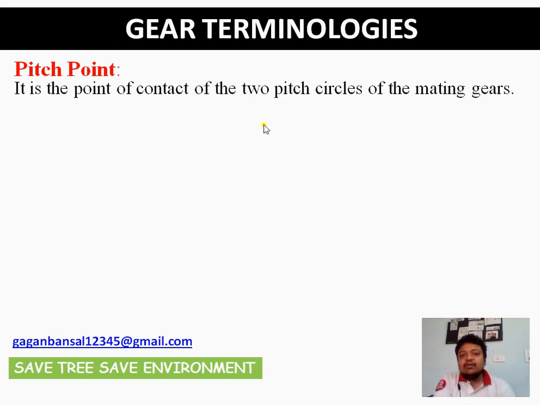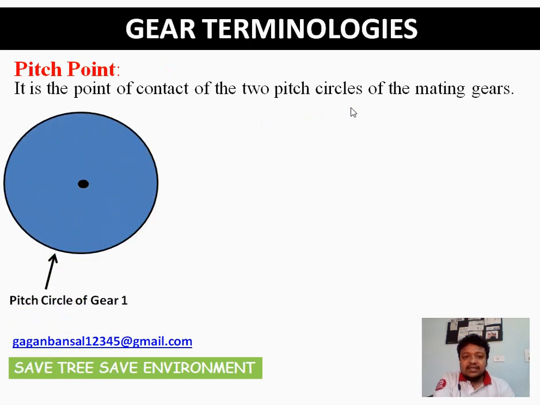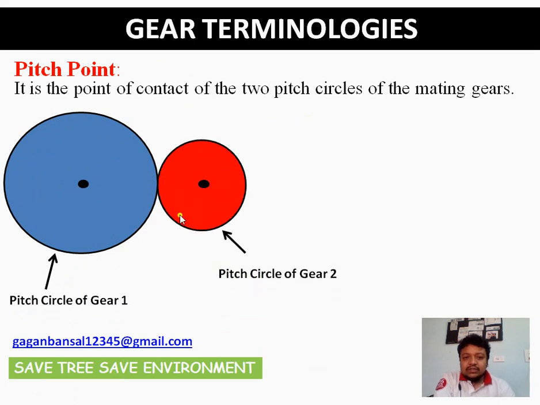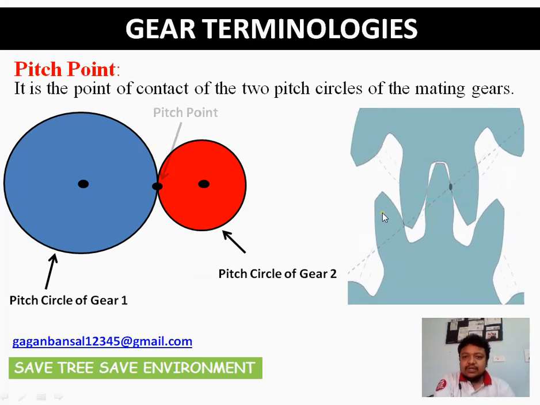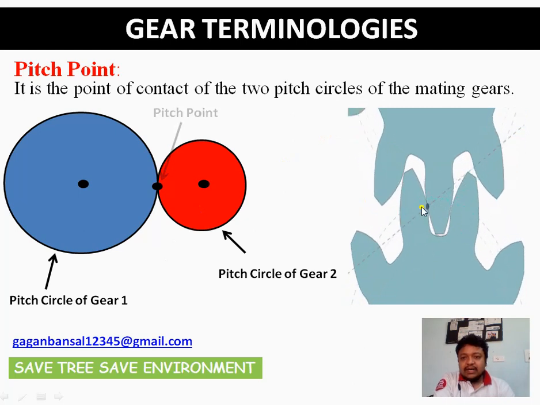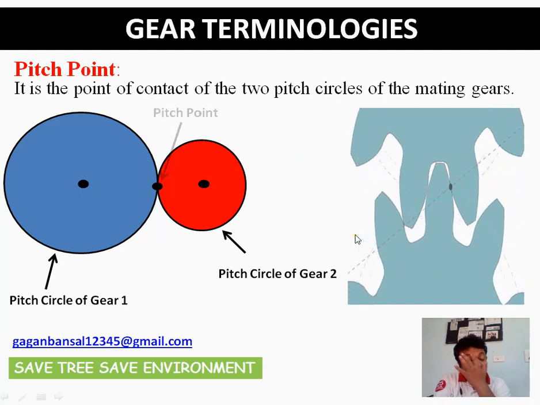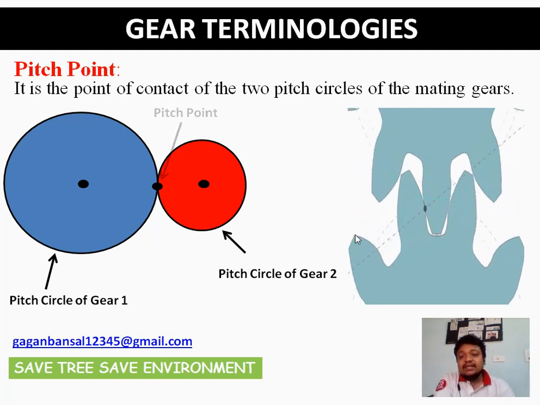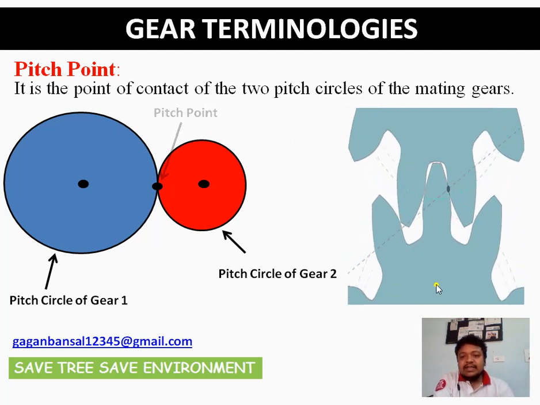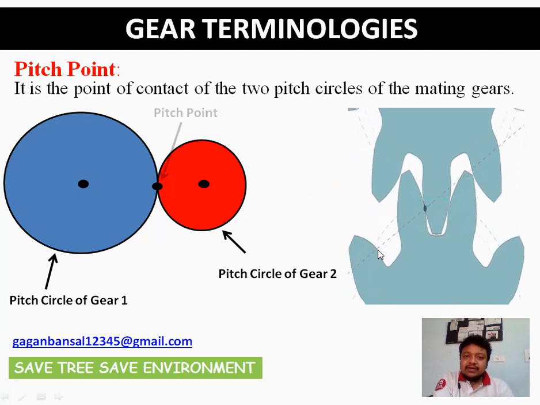So what is pitch point? It is the point of contact of two pitch circles of the mating gears. That is, if this is gear 1 and its pitch circle is shown, and this is the pitch circle of gear 2, then the point of contact of the two pitch circles of the mating gears is known as the pitch point. So in this particular figure, this is your pitch point, where the pitch circles of the two mating gears are meeting. Clear? This particular figure is very important when we show the constant velocity ratio, that is, the law of gearing. When we explain that, this concept will be explained further.